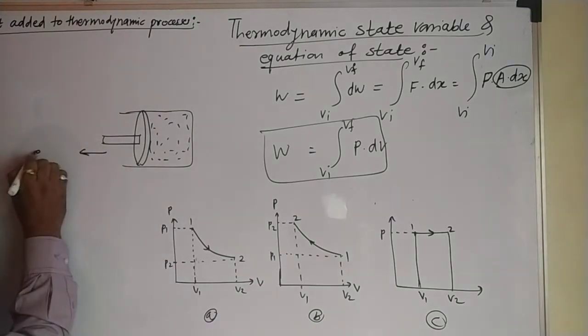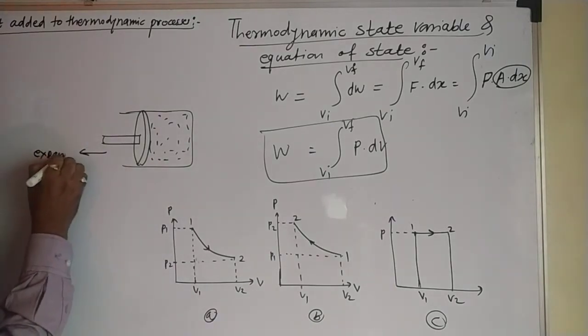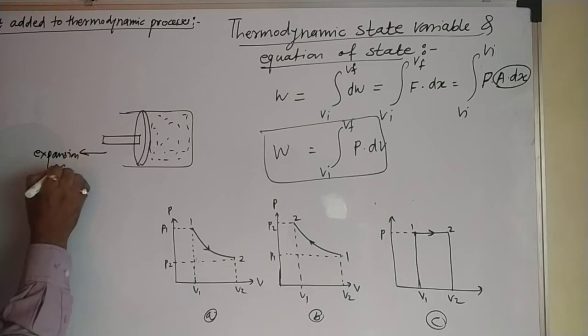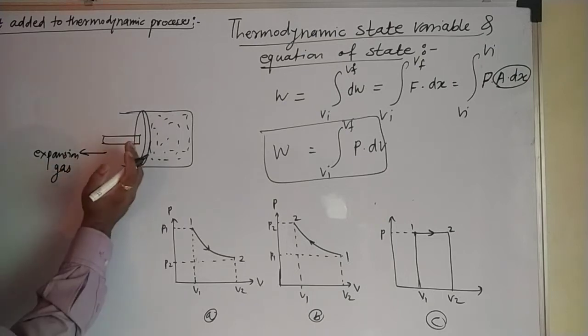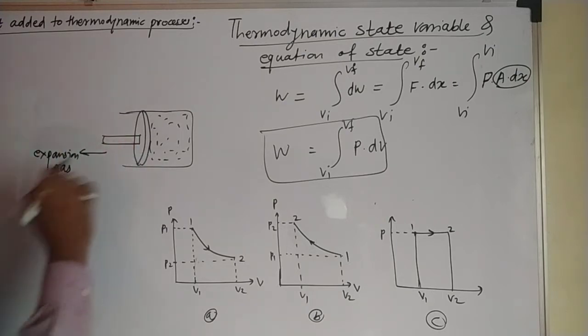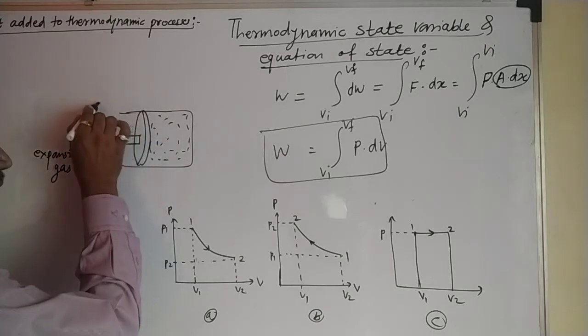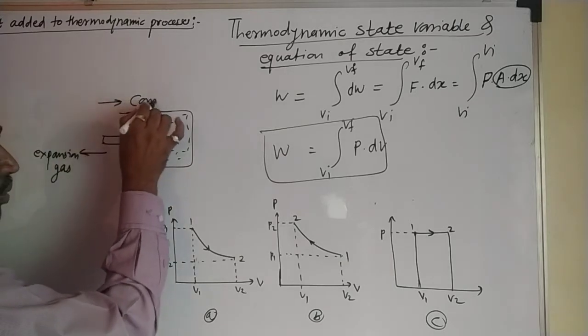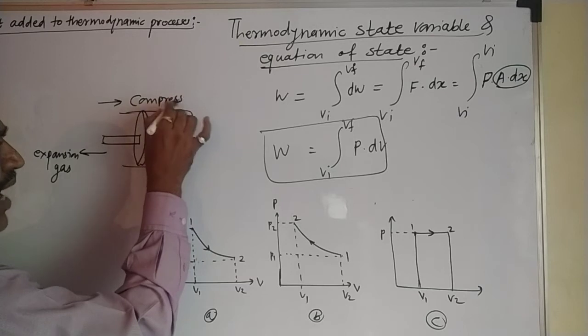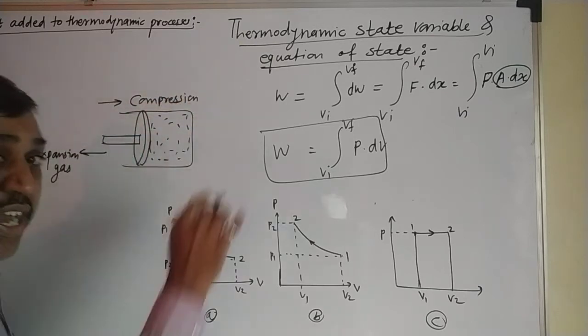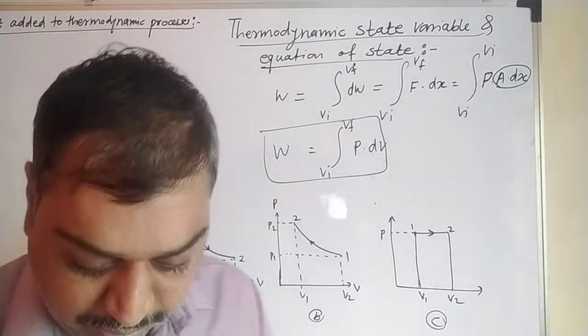So this is said to be expansion. It is expansion of gas that occurs when the pulley gets shifted outward. If the pulley gets shifted inward, it is what? Compression of gas. When we compress the gas, the pulley gets shifted inward. So that is nothing but a compression of the gas.